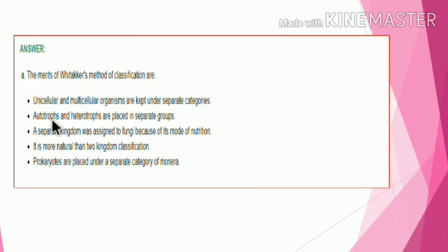Then second, autotrophs and heterotrophs are placed in separate groups by mode of nutrition. Third one, a separate kingdom was assigned to fungi because of its mode of nutrition. It is more natural than two kingdom classification. Prokaryotes are placed under a separate category of Monera.